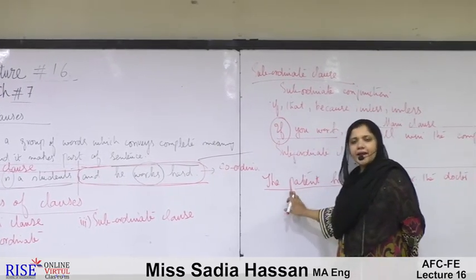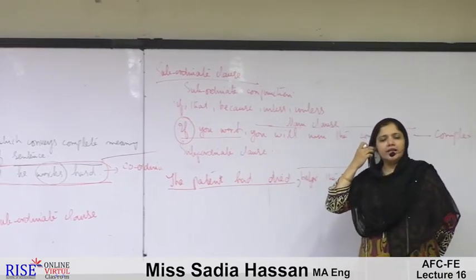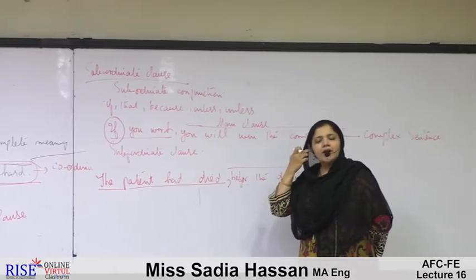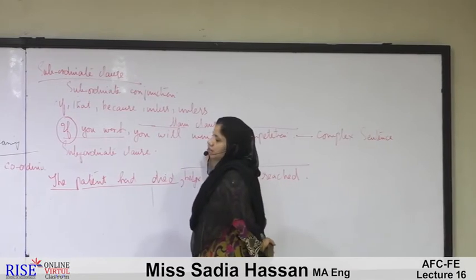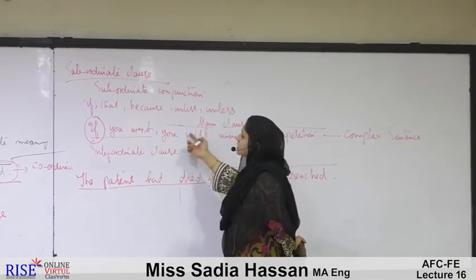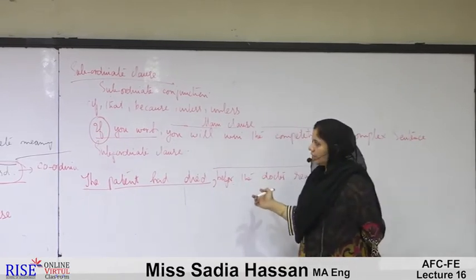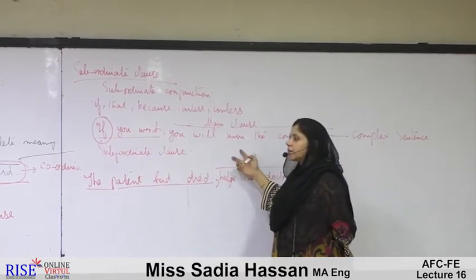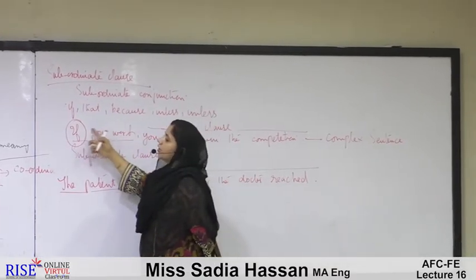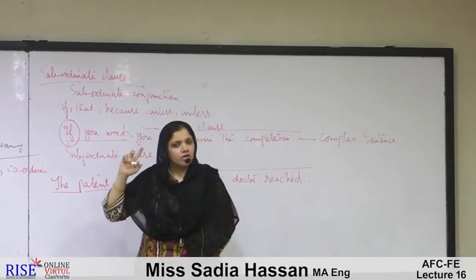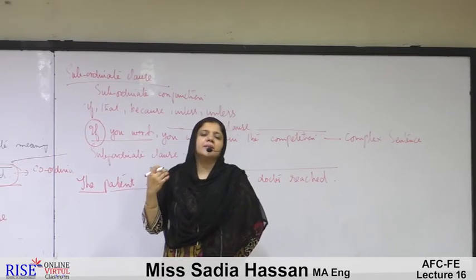On the other hand, the subordinate clause might be in either position. It might be after the main clause, or it might be before the main clause. Here it is before the main clause, and here it is after the main clause. Why are they called subordinate clauses? Because of the presence of the subordinate conjunction. But subordinate means dependent.